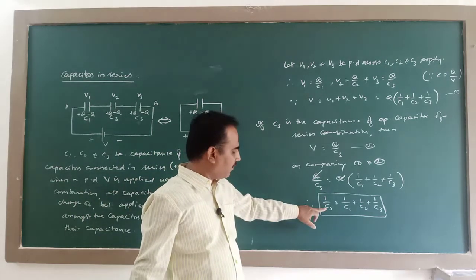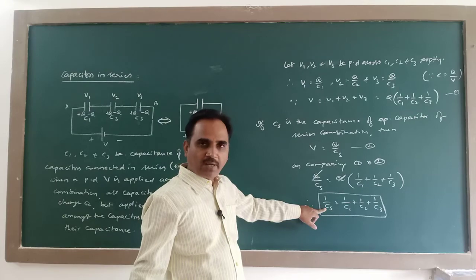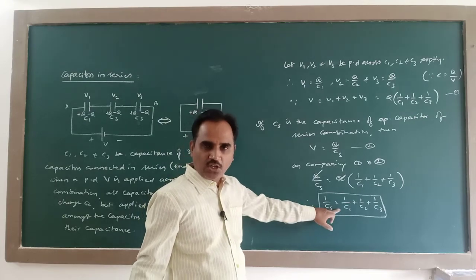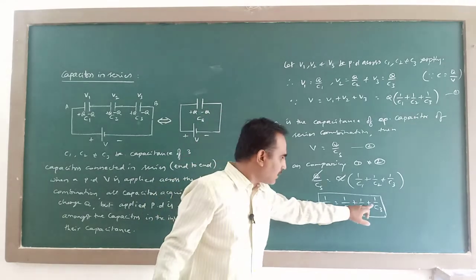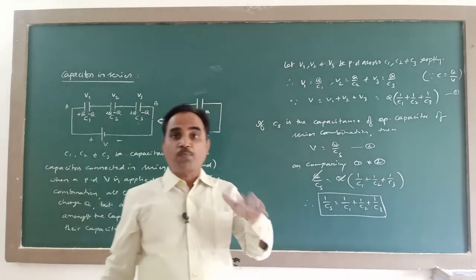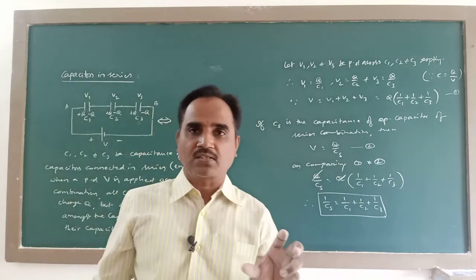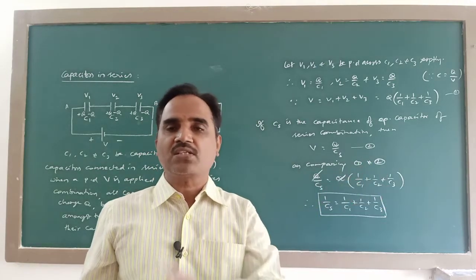So the reciprocal of effective capacitance of series combination is equal to the sum of reciprocals of capacitances of the capacitors in the series combination.